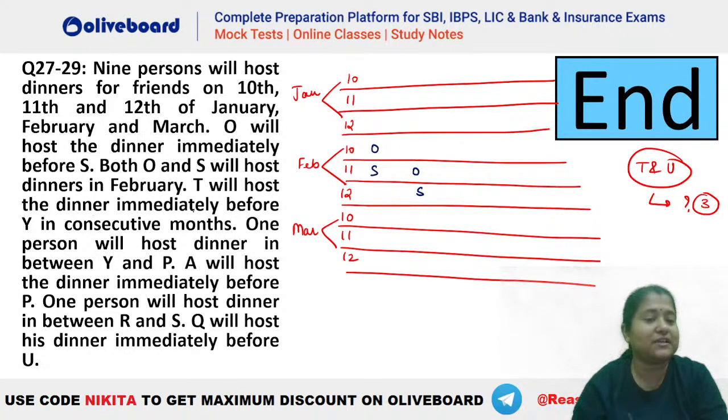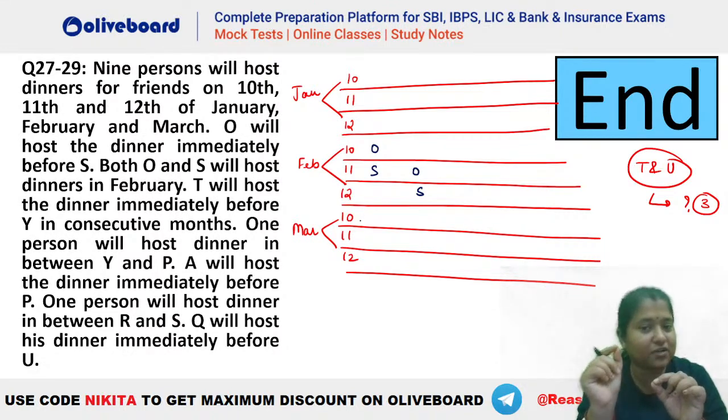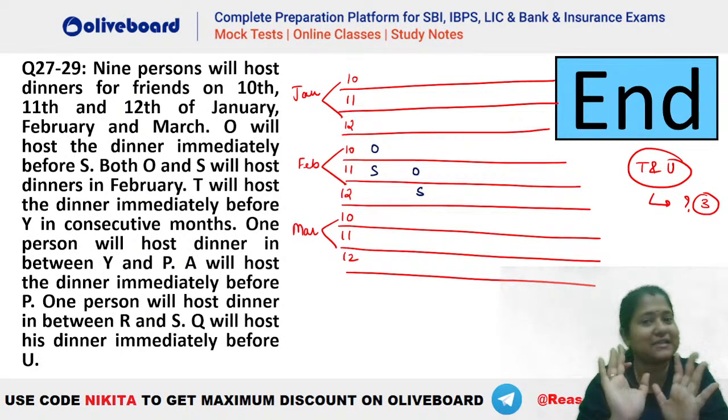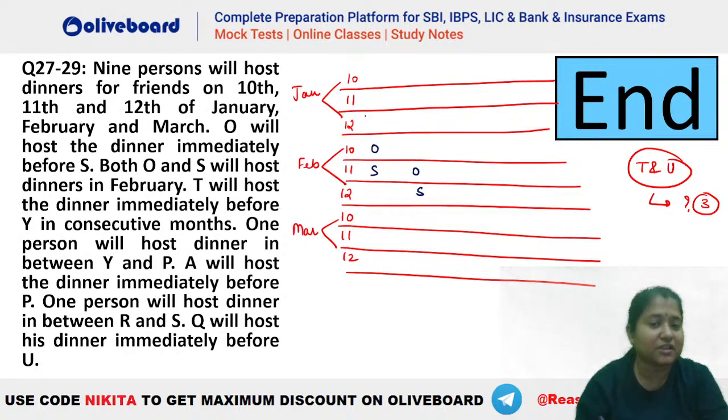T will host the dinner immediately before Y in consecutive months. That means they should not be in the same month. So T has to be immediately before Y in consecutive months. That means either January 12th and February 10th, or February 12th and March 10th. These are the 2 possibilities. In the first case, T immediately before Y will be possible here only. And in the second case, the only possibility will be like this. T is immediately before Y in consecutive months.